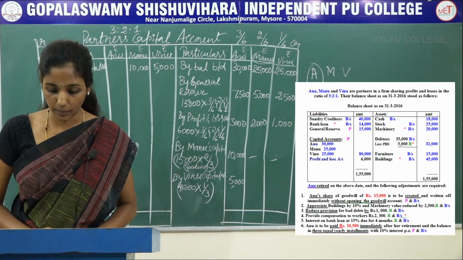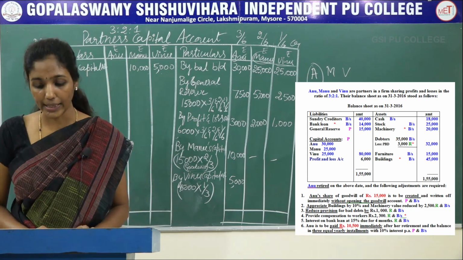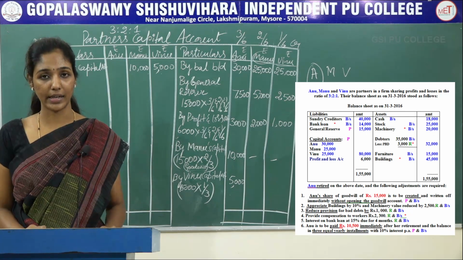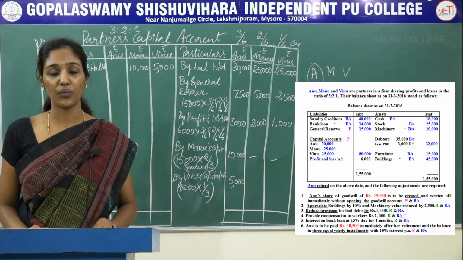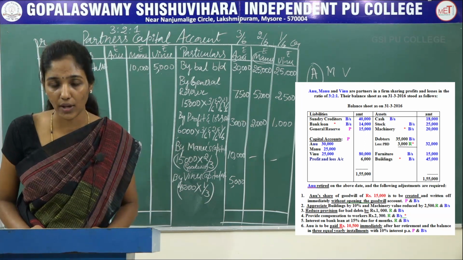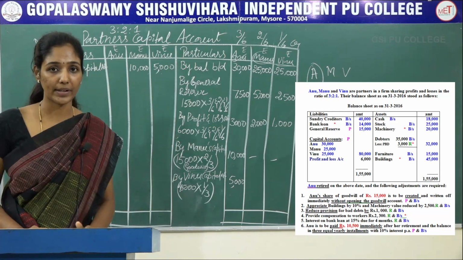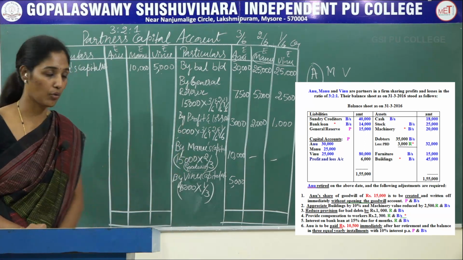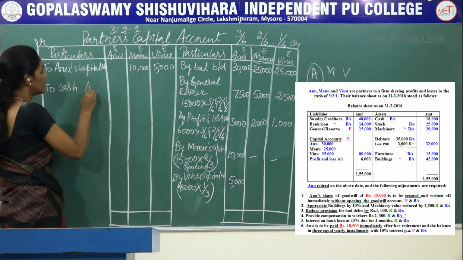And in the last adjustment, Anu is to be paid rupees 10,500 immediately after her retirement. Here the firm is going to pay 10,500 in the form of cash at the time of her retirement. So it is to be debited in the partner's capital account. So you should write it as to cash account